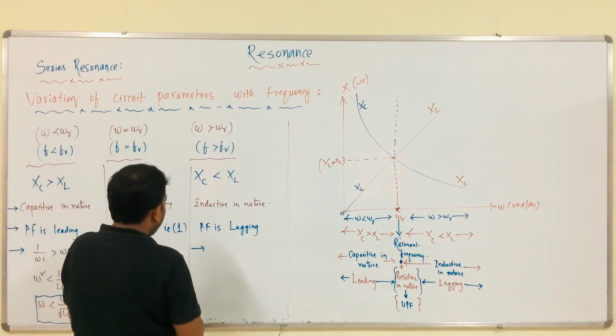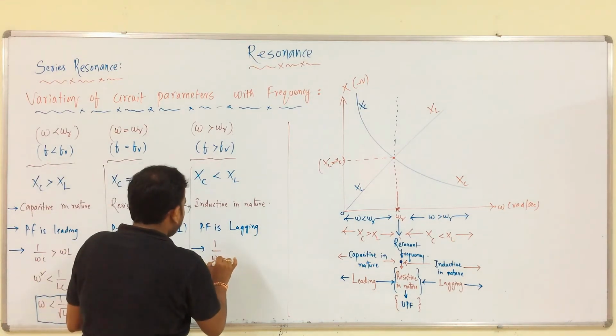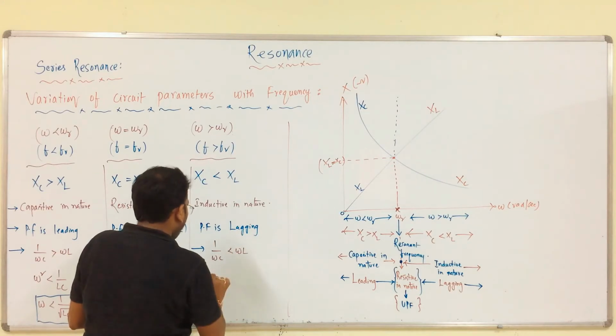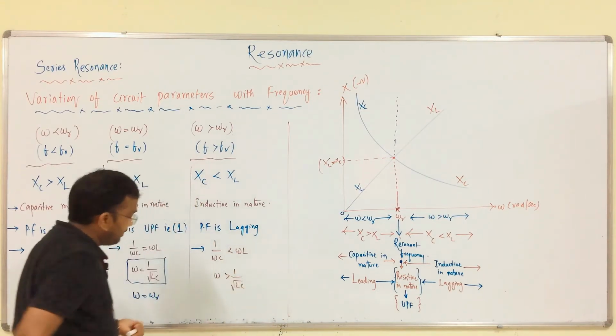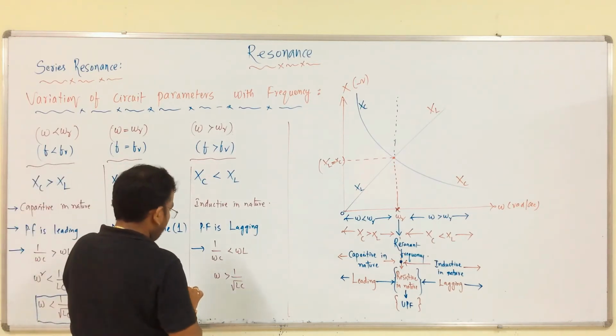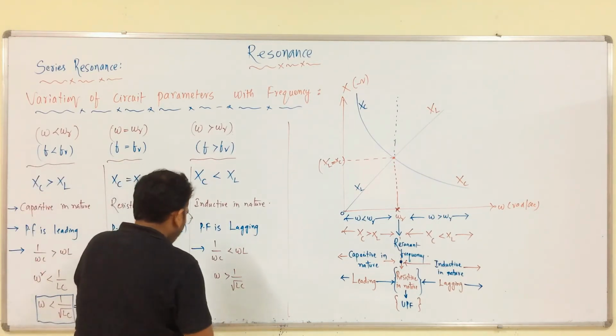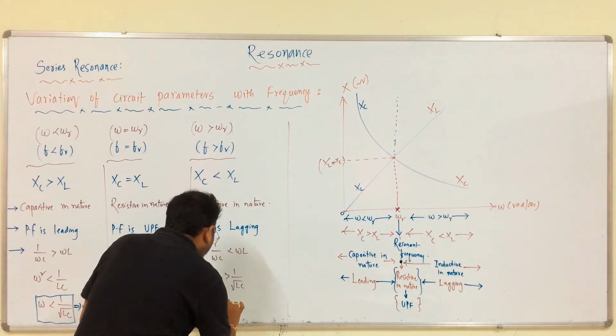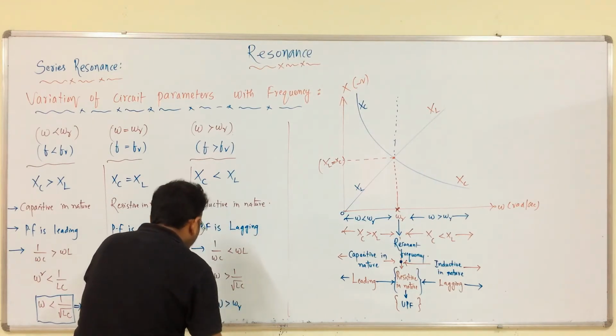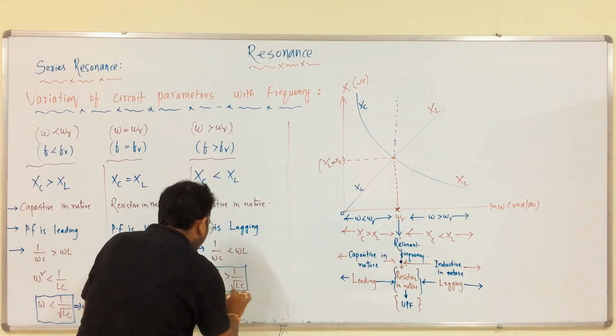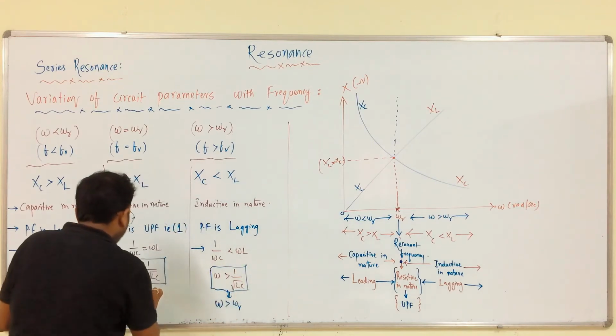Next, from 1 by omega C less than omega L, we get omega more than 1 by root LC, right? Which is equal to what? Omega more than omega r, right? That is it.